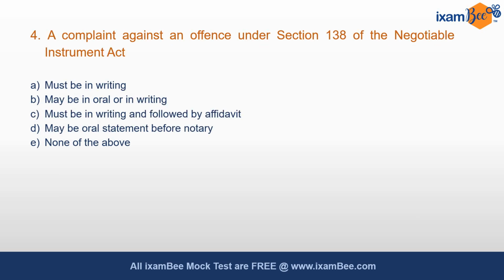Question 4: A complaint against an offense under section 138 of the Negotiable Instrument Act must be in writing, or it may be oral or in writing, or it must be in writing followed by an affidavit, or it may be an oral statement before a notary, or none of the above. The correct answer here is option A, must be in writing.